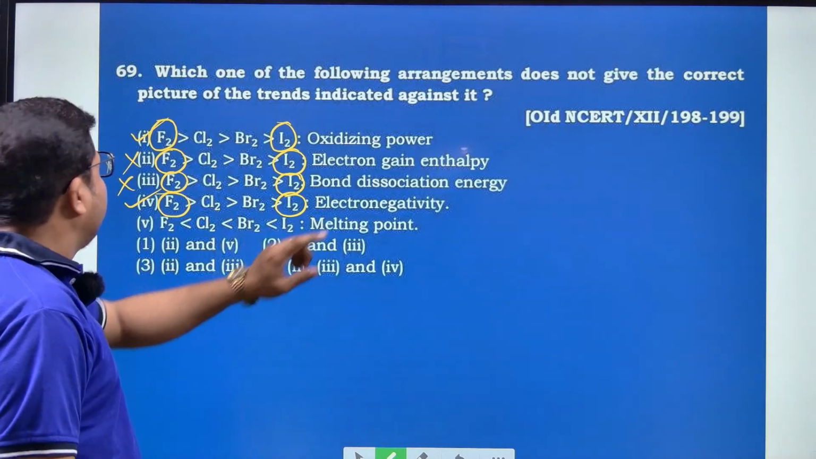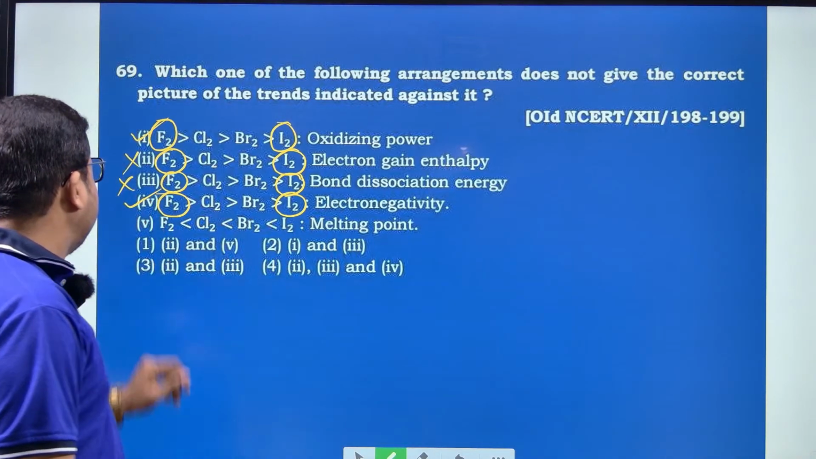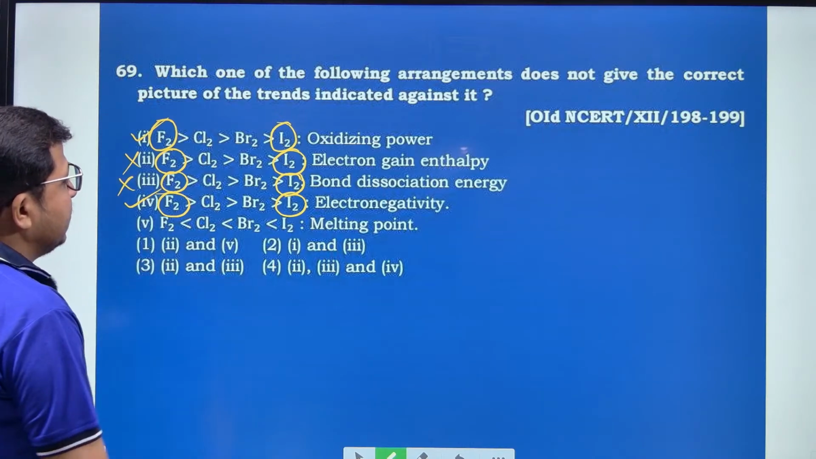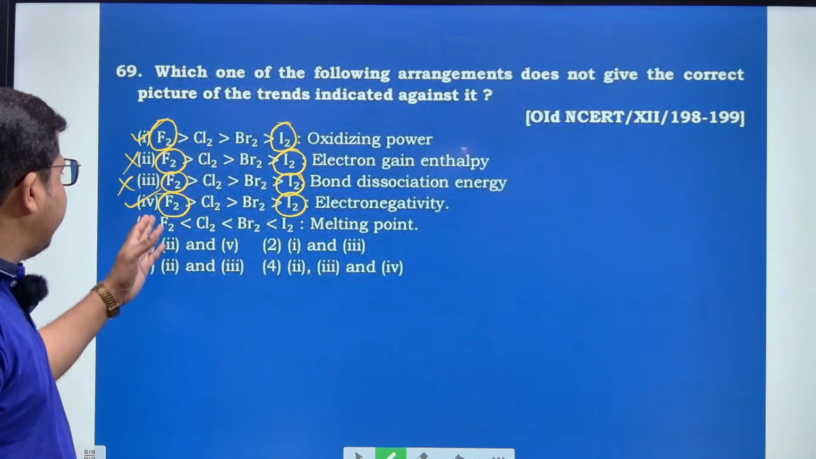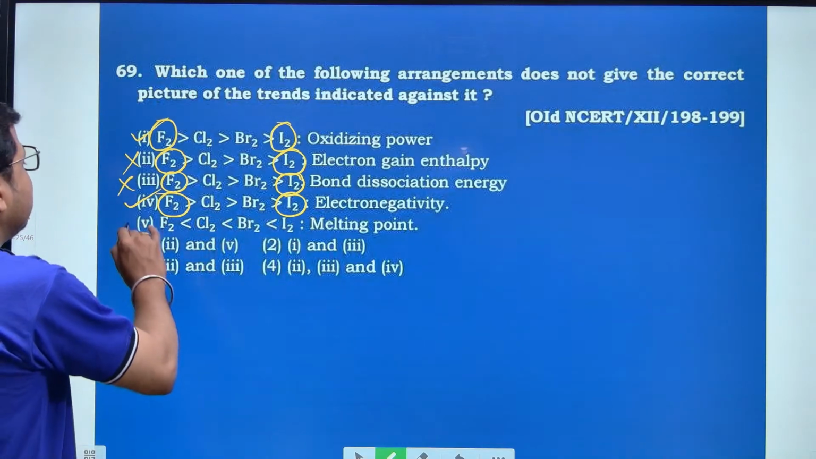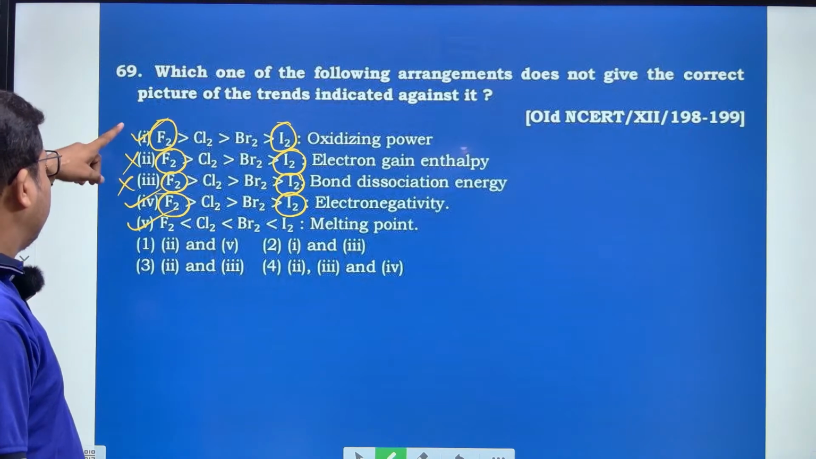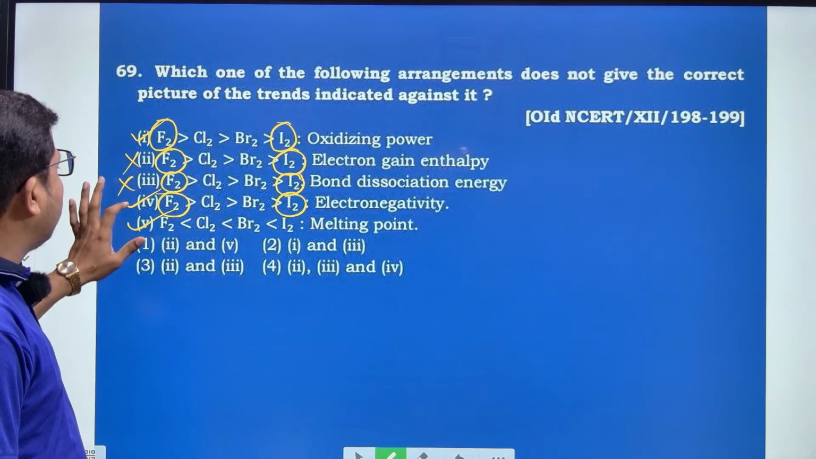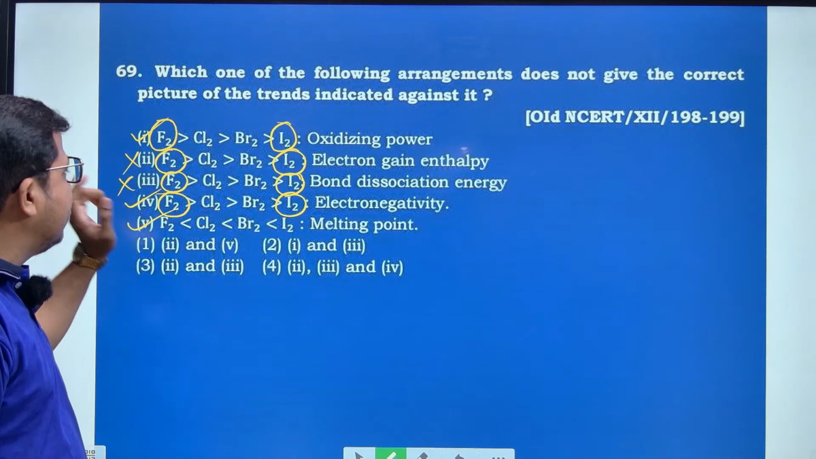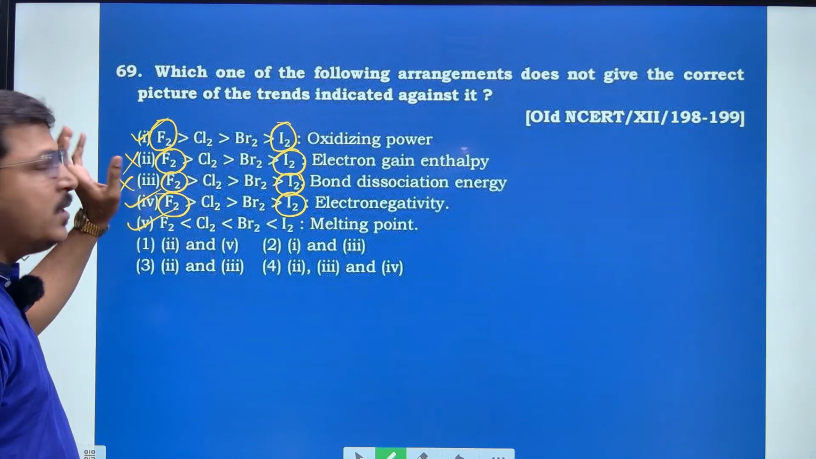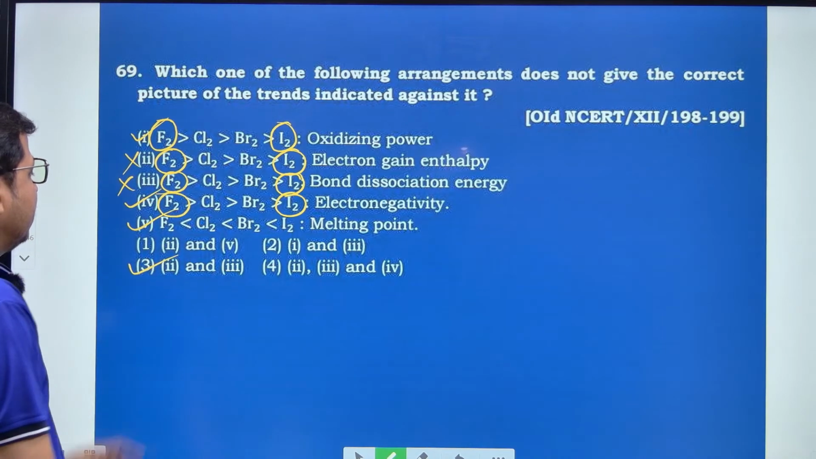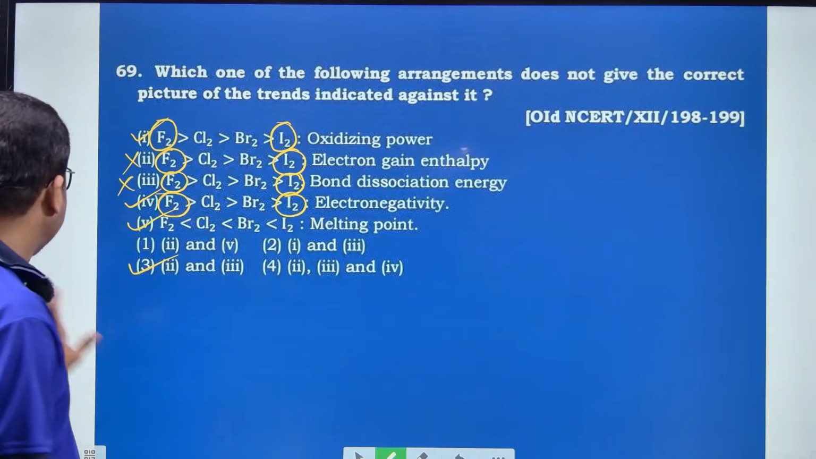And here the next question, the fifth one is the melting point. Fluorine has the least melting point compared to iodine. Hence the order again follows. Hence trend 1, trend 4 and trend 5 are correctly matched, and trend 2 and trend 3 are not matched with their arrangements. Hence the right option is the third one, that is 2 and 3.